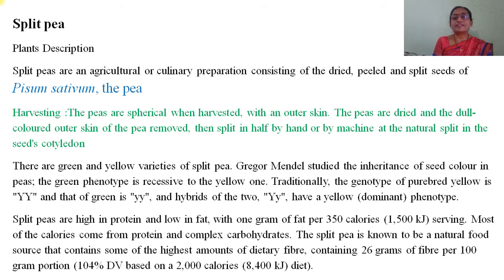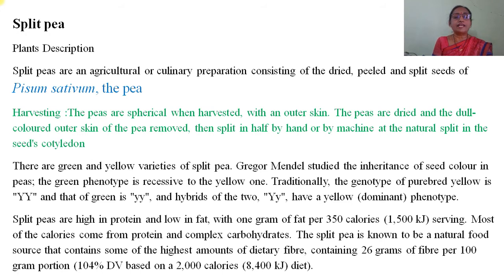Gregor Mendel studied the inheritance of seed color in peas. The green phenotype is recessive to the yellow one. Traditionally, the genotype of purebred yellow is YY, capital Y, capital Y, and that of the green is small y, small y, and the hybrid of these two is capital Y, small y, which has a yellow dominant phenotype.